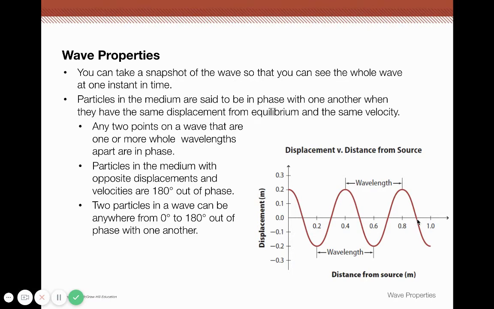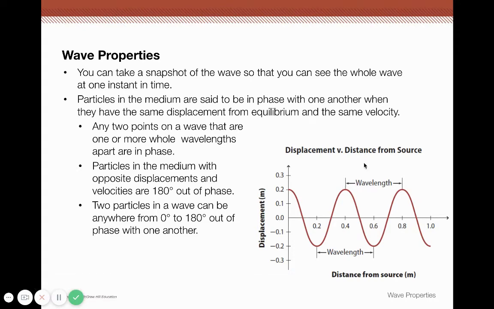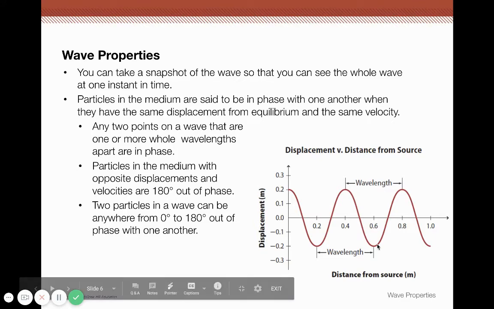Particles in the medium with opposite displacements and velocities are out of phase. So here's this, and then 180 down here, out of phase. So 2 particles in a wave can be anywhere from 0, these two, to 180 here. Okay.